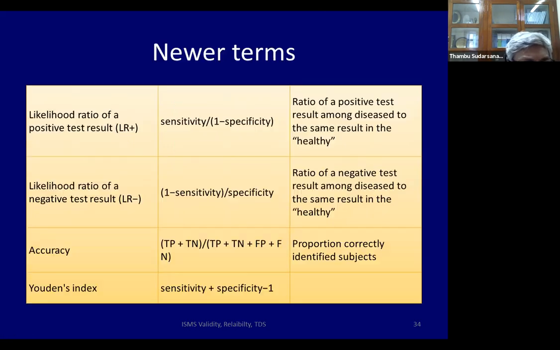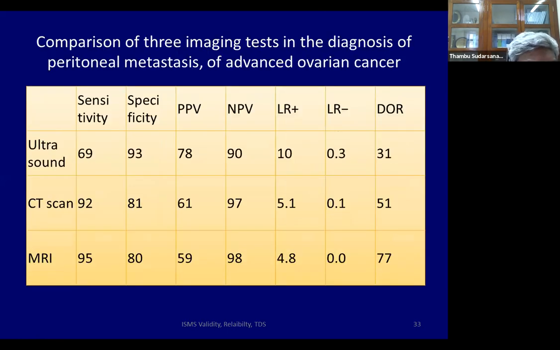Now you may say, oh, all sorts of this diagnostic test is becoming increasingly complex. So many ways of expressing it. It is true, it is complex. So a study was done looking at ovarian cancer, and they did 3 diagnostic tests: ultrasound, CT scan, MRI scan.